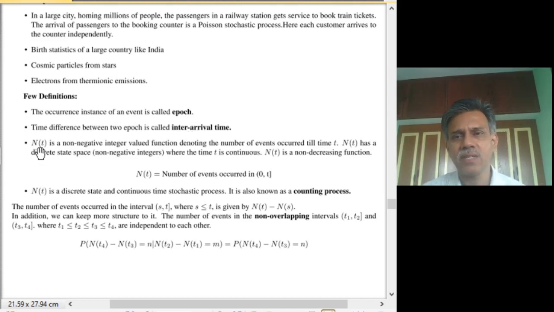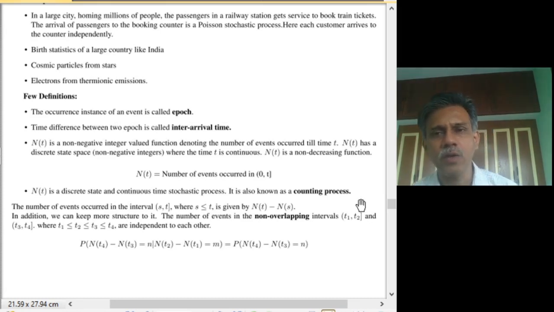Now, the number of events that has occurred till time t, N of t, if you look at it, it is a non-negative integer valued function. N of t has a discrete state space and time t is continuous. N of t is a non-decreasing function. So N of t, which is the number of events that has occurred in a time 0 to t, which means that here the time t is included, up to and including t. So we know that N of t is a discrete state, continuous time stochastic process. Such a process is called a counting process.